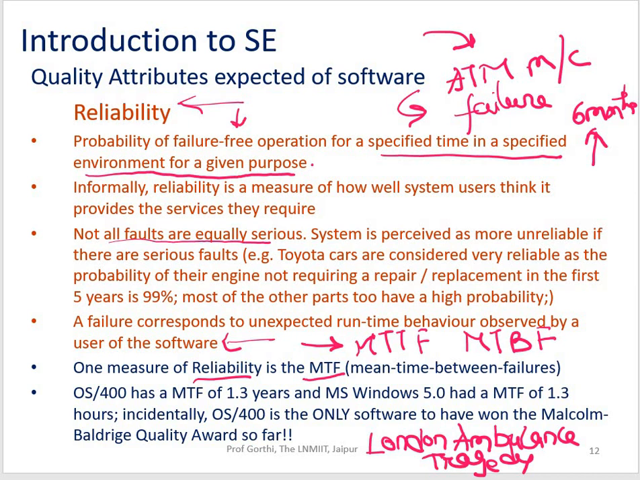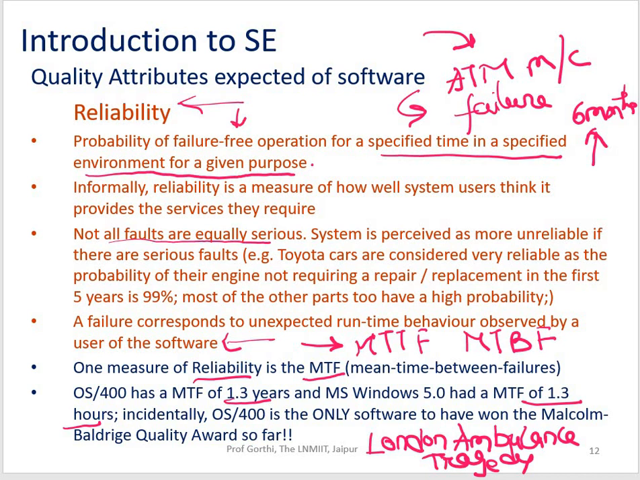So your OS 400 has a mean time between failures of 1.3 years. Just imagine the huge duration. And your MS Windows 5.0 had a mean time of 1.3 hours only, right? So many times your Windows crashes, right? And your OS 400 is the only software to have won the Malcolm Baldrige Quality Award so far.